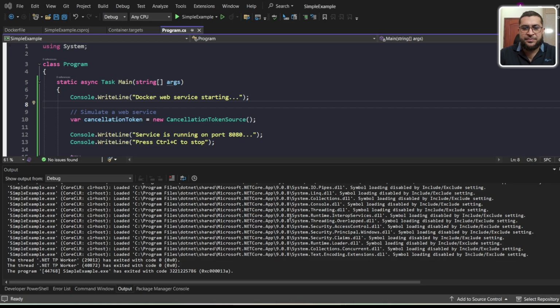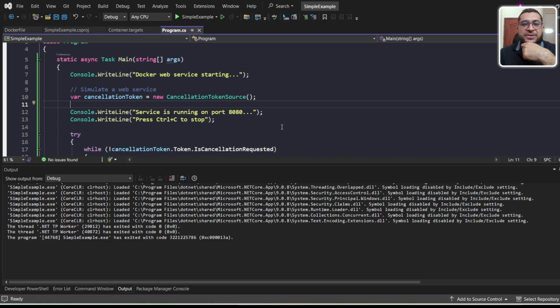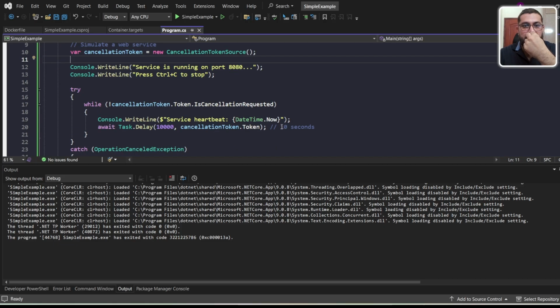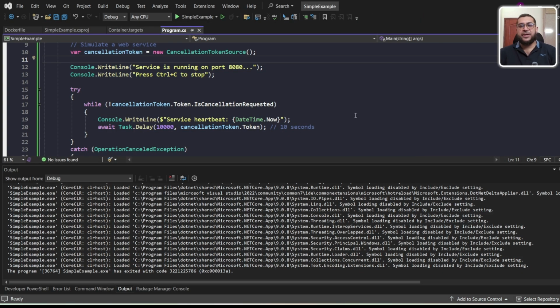We'll see the important commands practically. So this is my simple console application that will run. It will show me the message service is running at port 8080, and it will run after a 10-second delay. So let's see the output locally. You can see here it will run after a 10-second delay. So it's running locally. Now we will run the same application inside Docker.